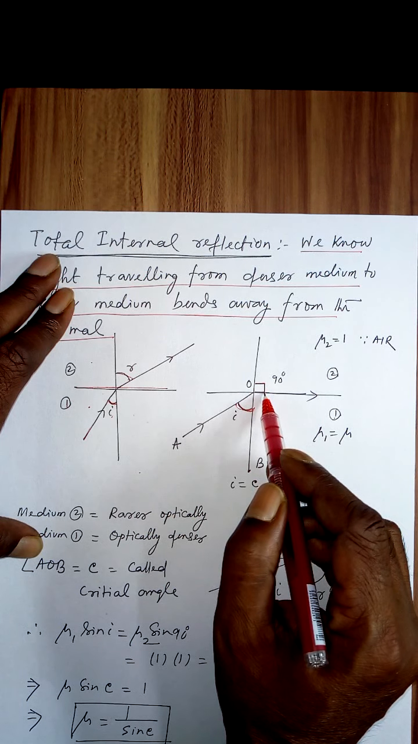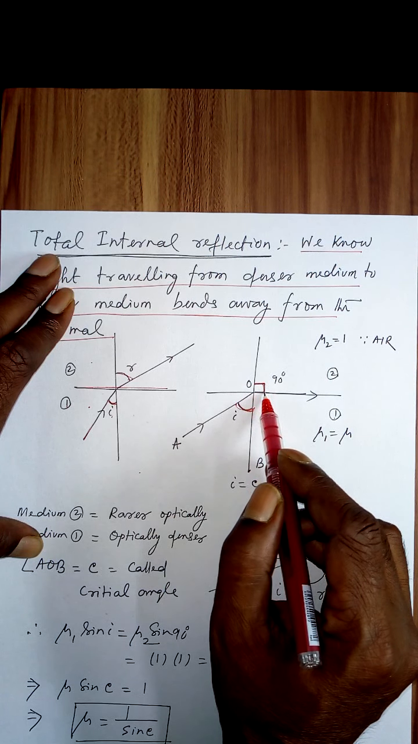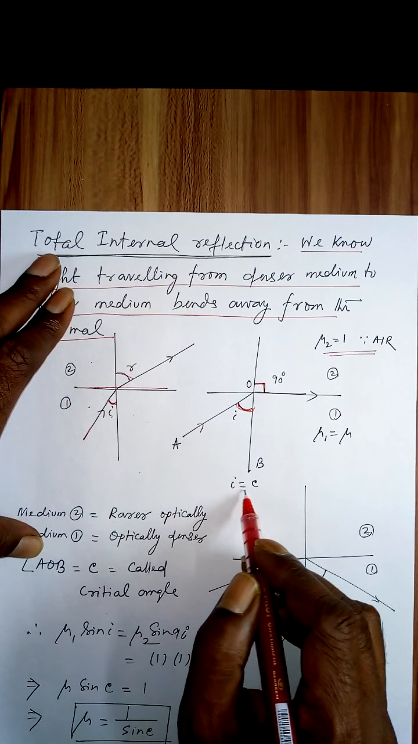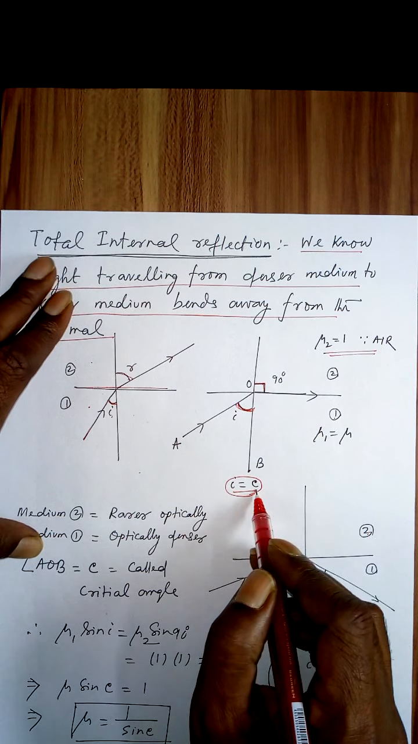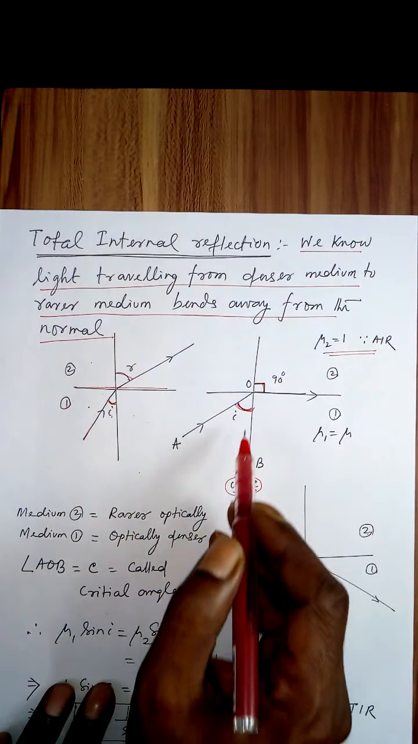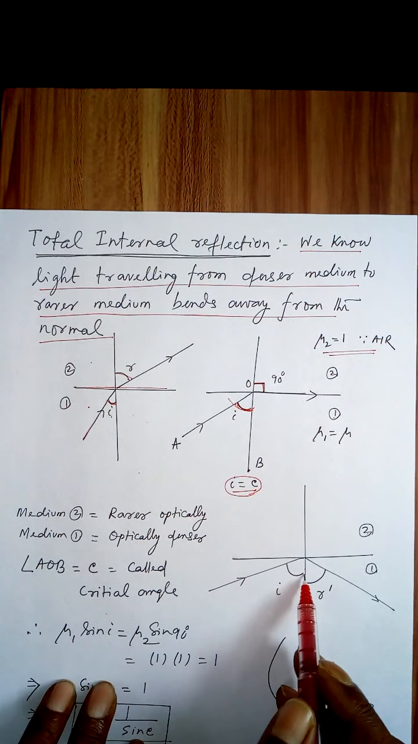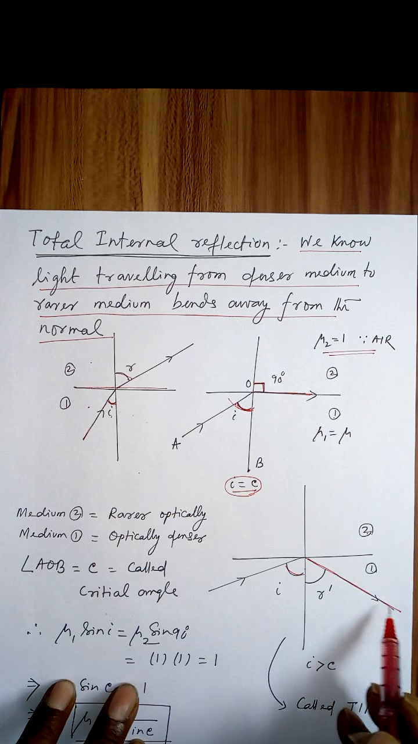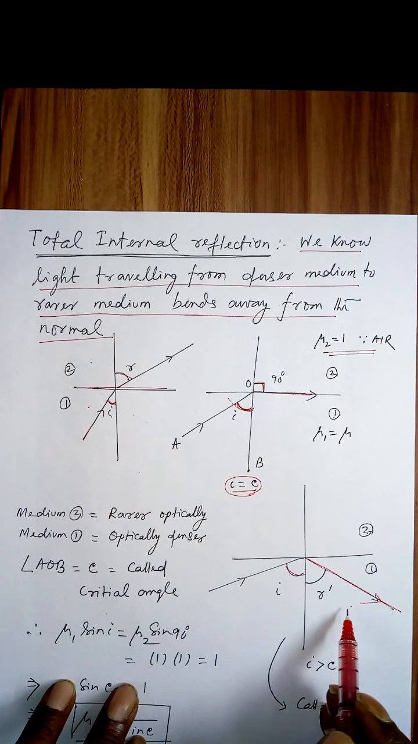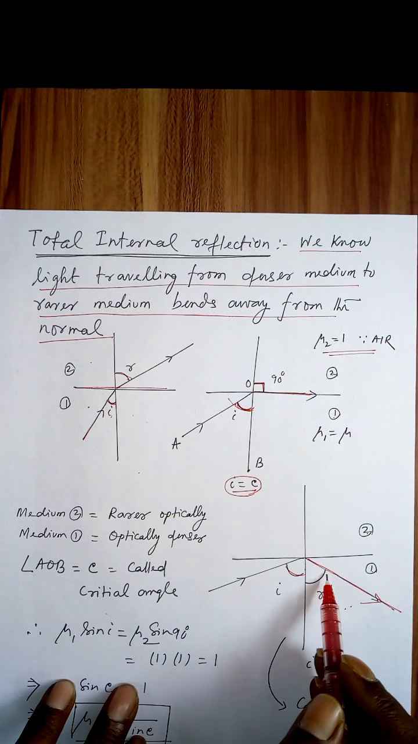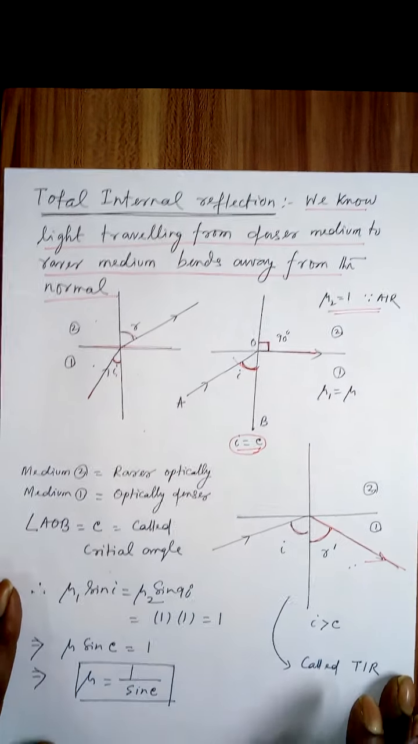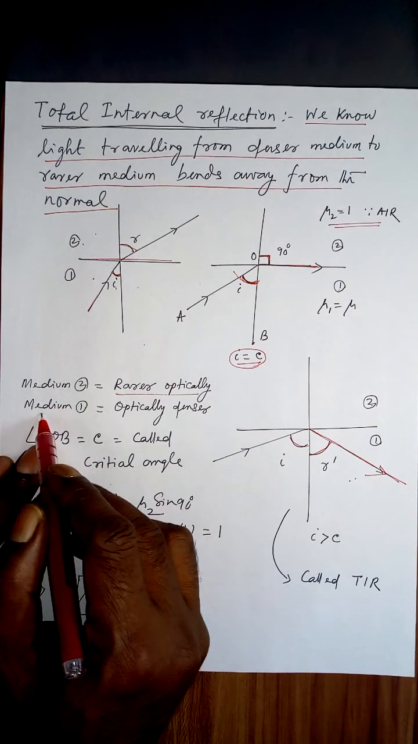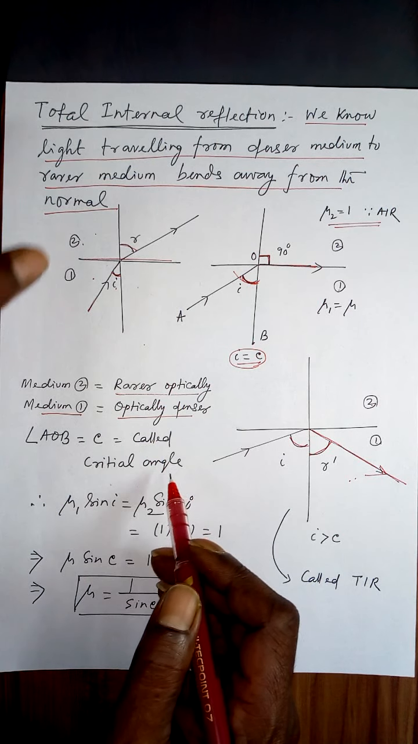Now if this is 90 degree and the angle of refraction is 90 degree in the rarer medium, then this particular angle is written as C, called the critical angle. Now if you further increase this, as in this case, this refracted ray, which is going parallel to the surface, is reflected in the same denser medium. This is called total internal reflection. Let it be R dash. So medium 2 is optically rarer, for example air. Medium 1 is optically denser, say water or glass.